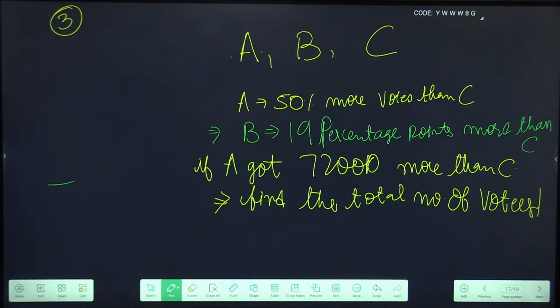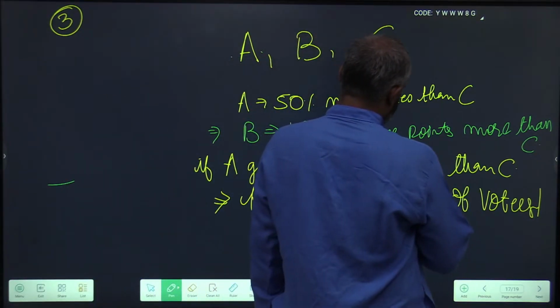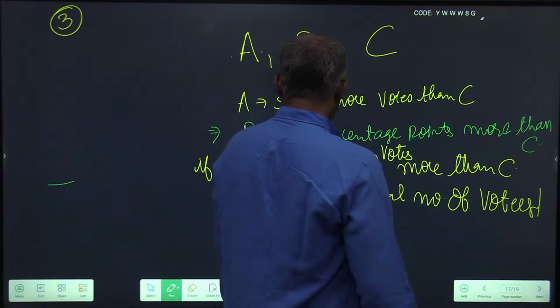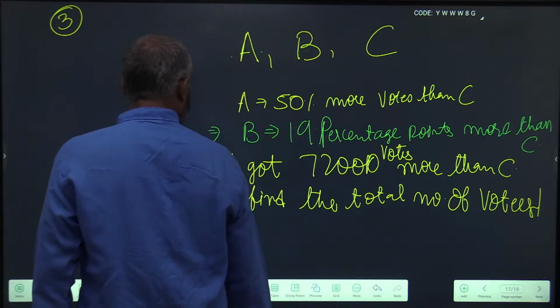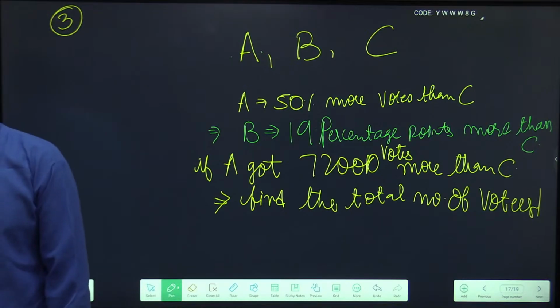A, B and C. A got 50% more votes than C, B got 19 percentage points more than C. If A got 72,000 votes more than C, find out the total number of voters.